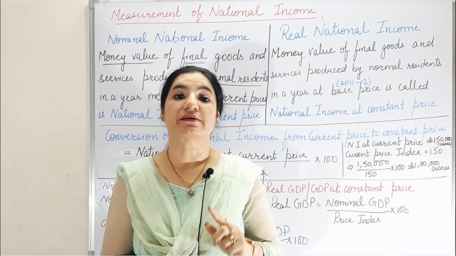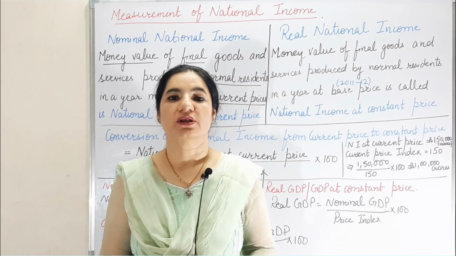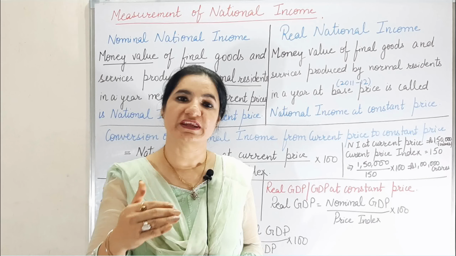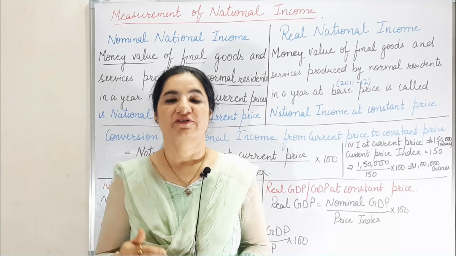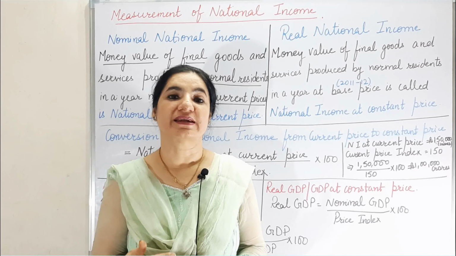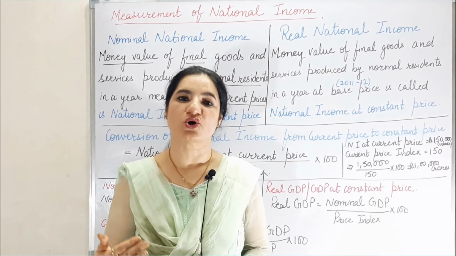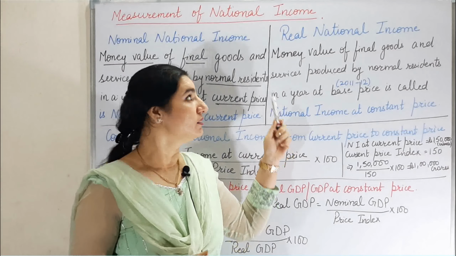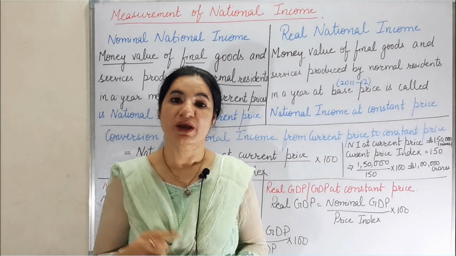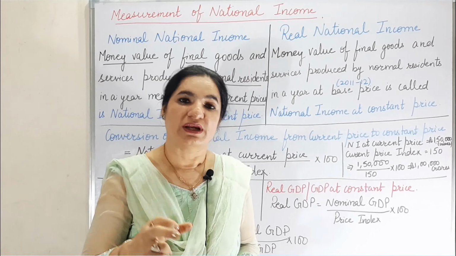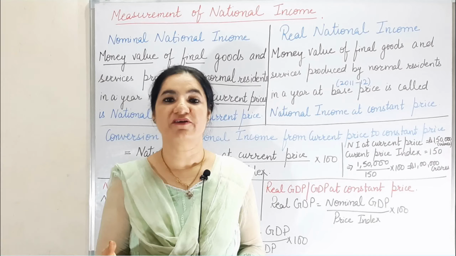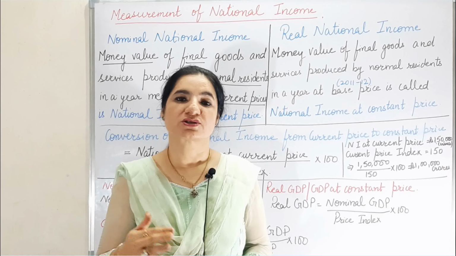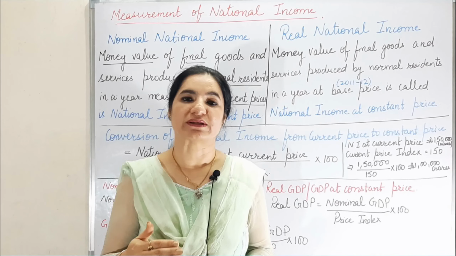So this gives the real situation of the country, whether production has increased or decreased, whether the GDP or national income is at an increasing or decreasing pace. This can be understood by real national income only, because this is the only method by which we will be able to compare the national income of one year with that of previous years. So we will be able to understand whether there is development or not.